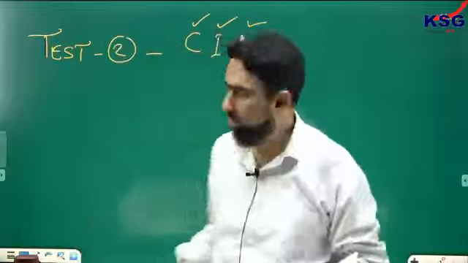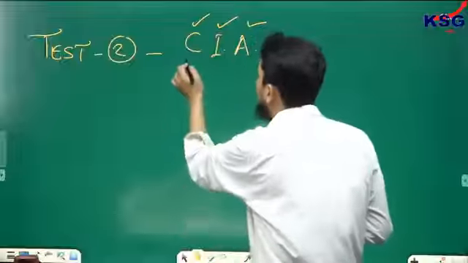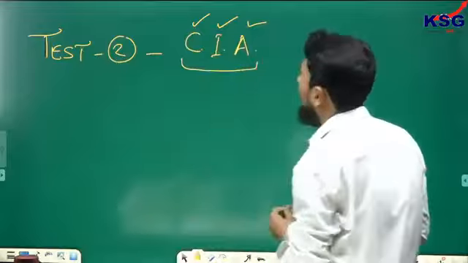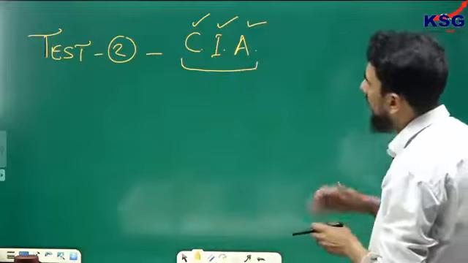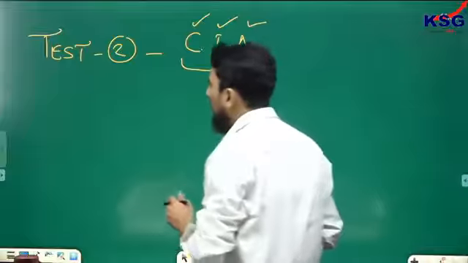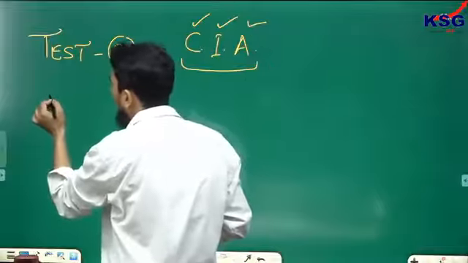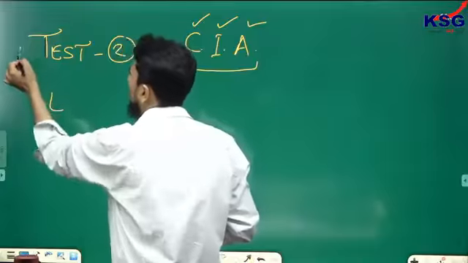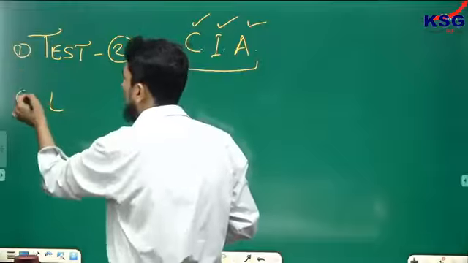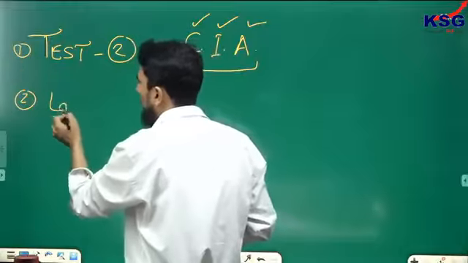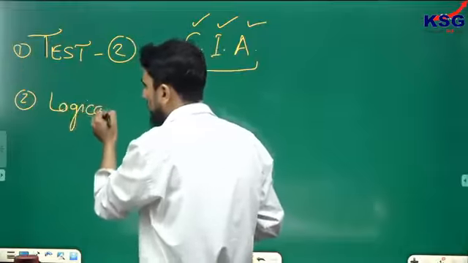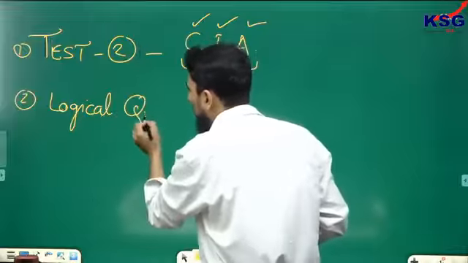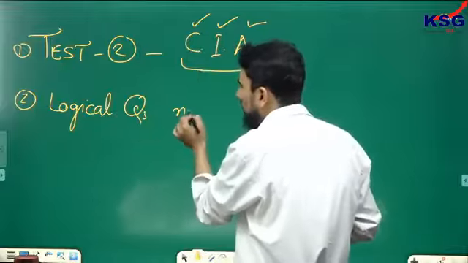So more and more practice on these 3 questions is required. That's why we have done the worksheets, the practice sheet, and then test number 2. After the test discussion, we will discuss some other types of logical questions not asked in CSAT.